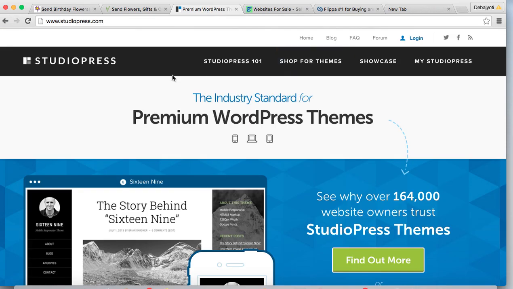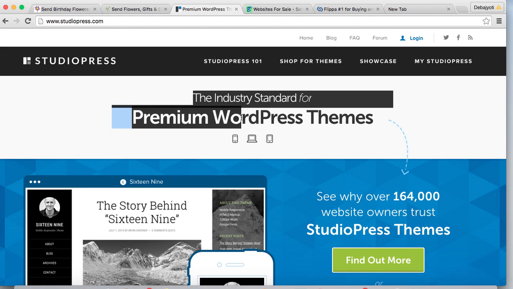Now we see this website studiopress.com. You can see again the same pattern, the logo is on the left side, then on the right hand side you can see the most important navigational links, and you see the messaging part, the industry standard for premium WordPress themes, along with 3 icons showing it is compatible with all devices. So in one single line they have described the benefit, what they do. Now see, with this clear arrow and lots of white space over here, it's a very clean and clutter free design.